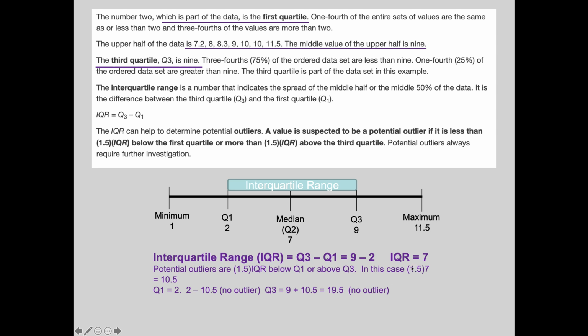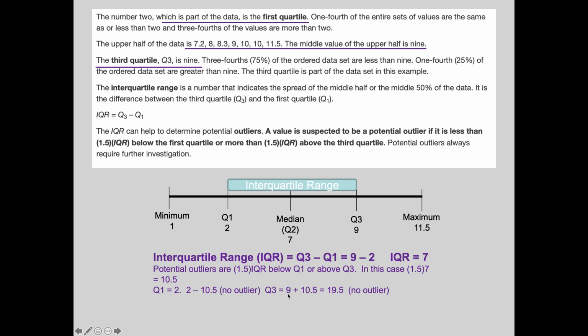So let's see in this case. 1.5 times the interquartile range, which is 7, gives me 10.5. So let's see if there's an outlier on the low end of this data. You take the first quartile, which is 2, you subtract that outlier factor, which is 1.5 times the interquartile range, and that's 10.5. And that gives me negative 8.5. There's no scores that are smaller than that, so there is no outlier.